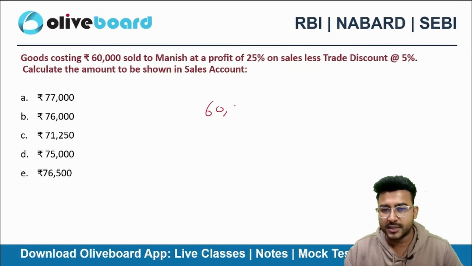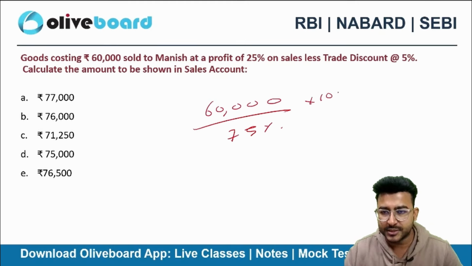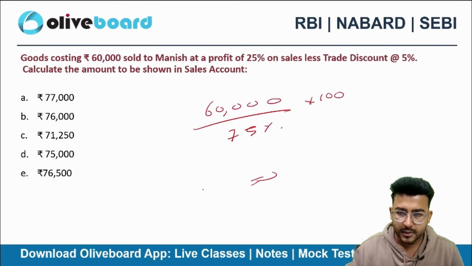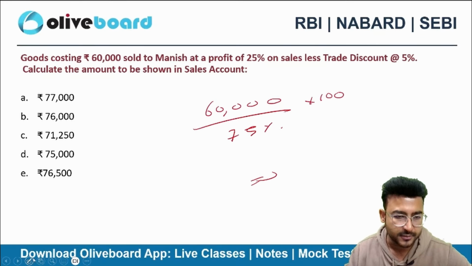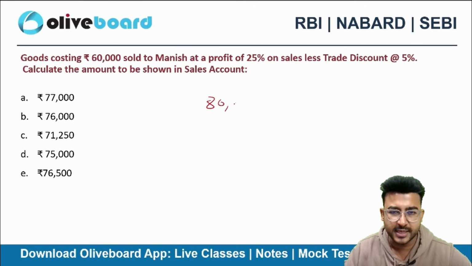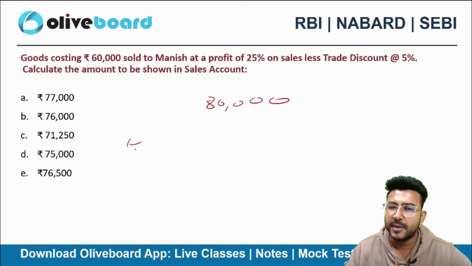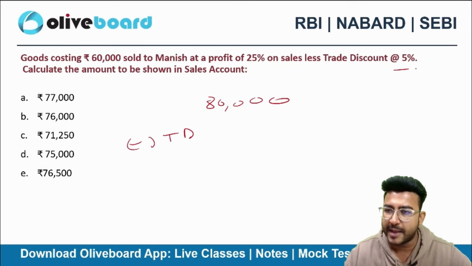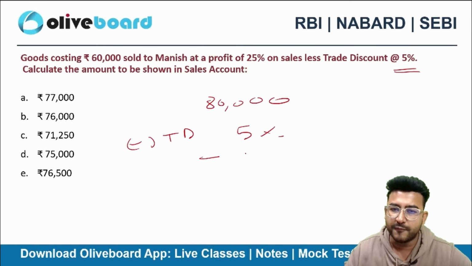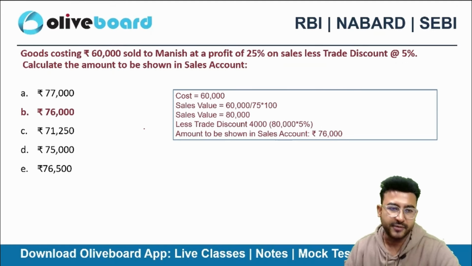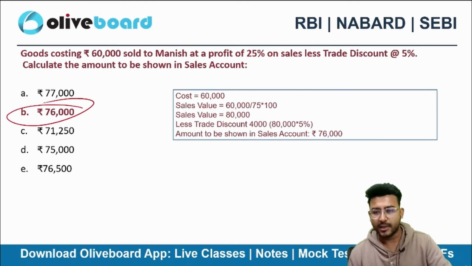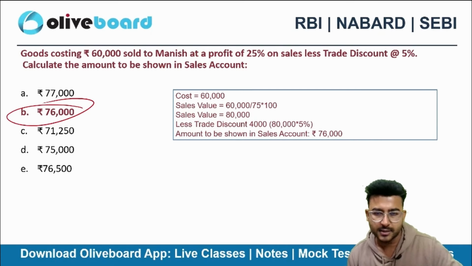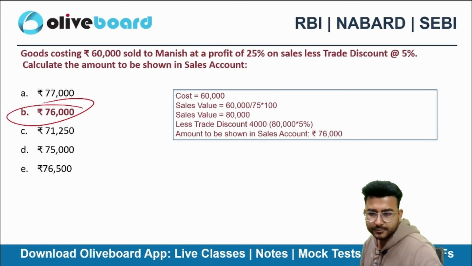So 60,000 divided by 75% into 100%, that is 80,000. So 80,000 should be my sales, but I am giving a trade discount of 5%. So this will be 76,000. Option B here is the correct answer.